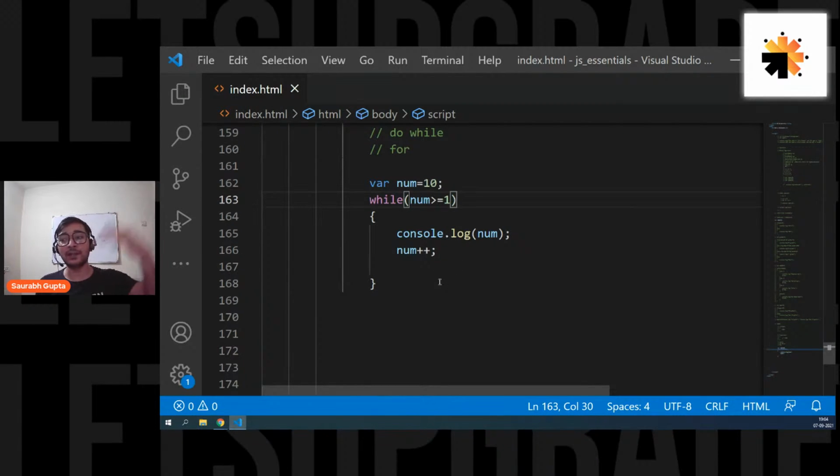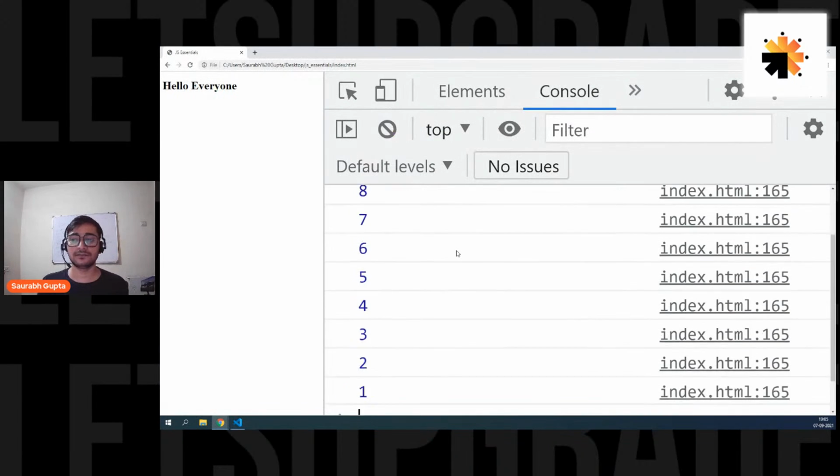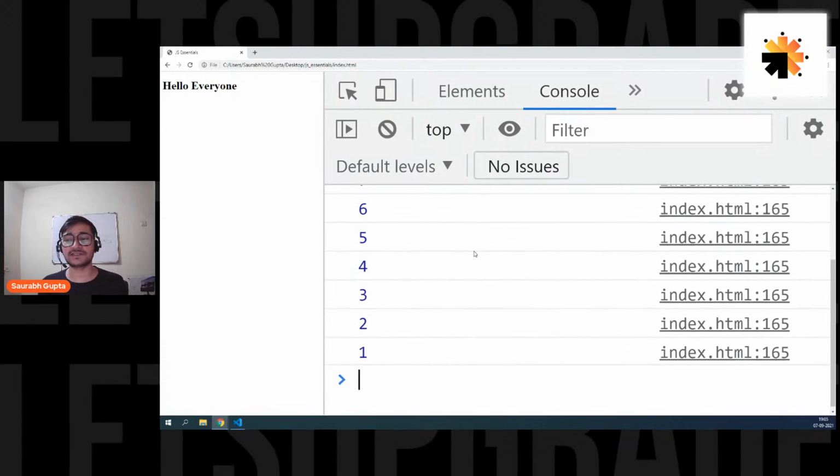So if I want to go from 10 to 1, I cannot increment. Because if I increment, num initially is 10. It will become 11. No, I don't want that. Now I want to go reverse. So num minus minus, which will simply decrement it. Now I'm starting with 10 and going till 1. Here we go. 10, 9, 8, 7, 6, 5, 4, 3, 2, 1.